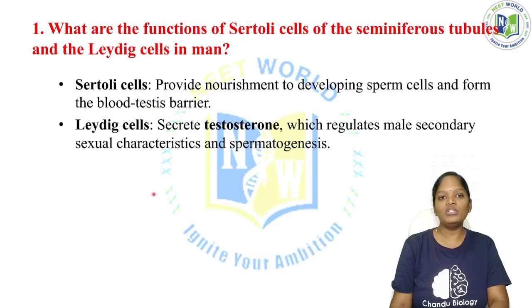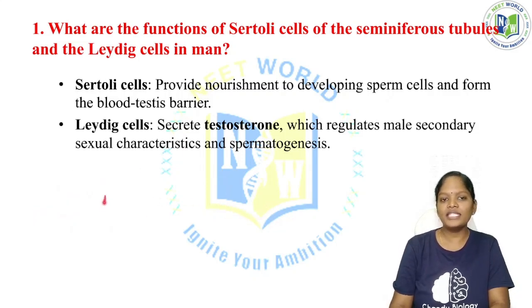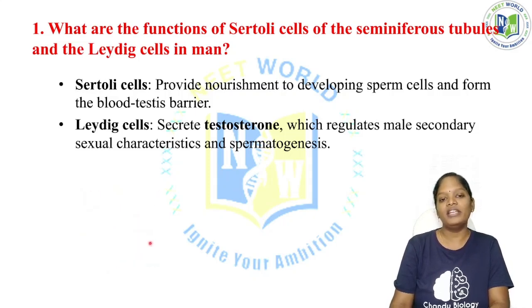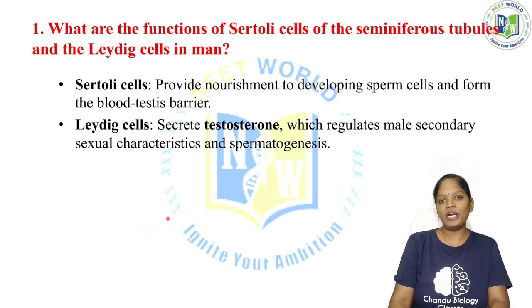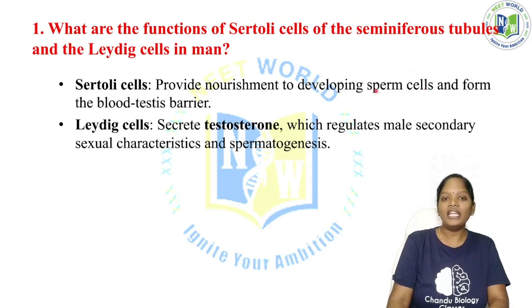We have two different types of cells in the male reproductive system: Sertoli cells and Leydig cells. Sertoli cells provide nourishment to the developing sperm cells and form the blood-testis barrier. The sperm cells are produced in the seminiferous tubule. Immediately after the sperm cells have developed, they need nutrients for their growth, and that nourishment is provided by the Sertoli cells.